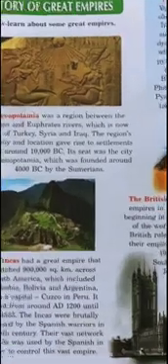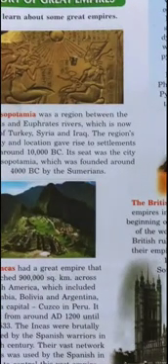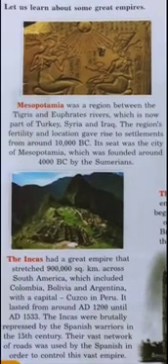The first is Mesopotamia. Mesopotamia was a region between the Tigris and Euphrates rivers, which is now part of Turkey, Syria, and Iraq. The region's fertility and location gave rise to settlements from around 10,000 BC. Its seat was the city of Mesopotamia, which was founded around 4000 BC by the Sumerians.